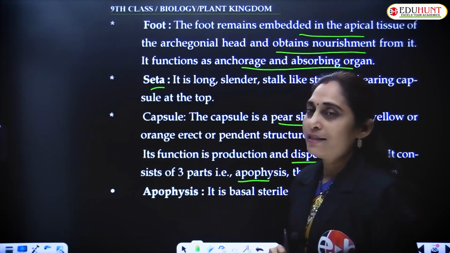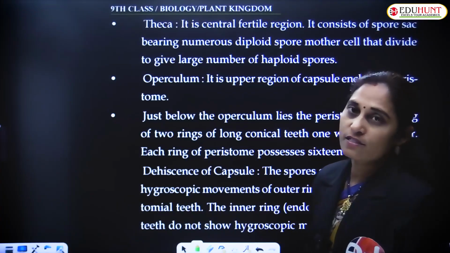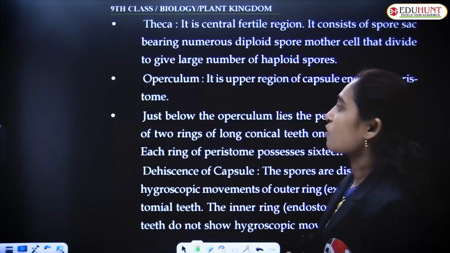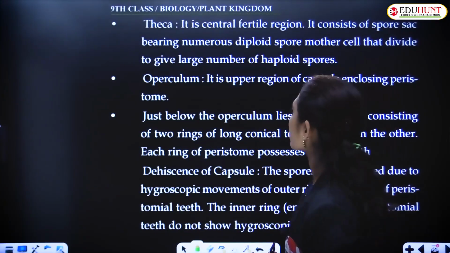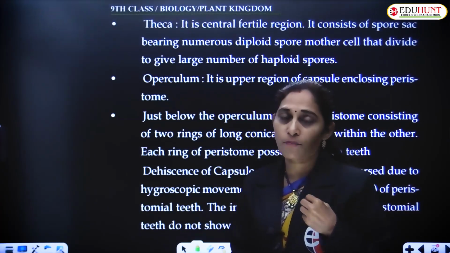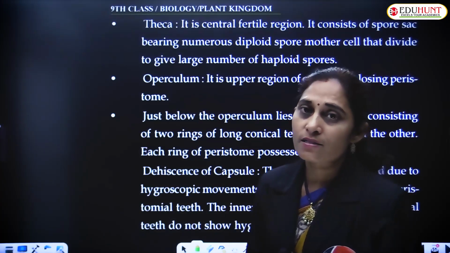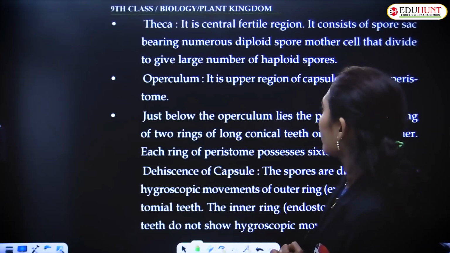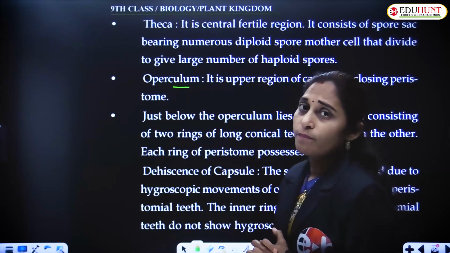So, the apophysis is the basal portion, which is sterile. And the theca is the central or middle portion, which is the fertile one. It consists of spores. The spore-bearing structures are called spore sacs. Numerous diploid spore mother cells are present. After meiotic division, the spore mother cells give rise to the haploid spores. These spores are dispersed by the